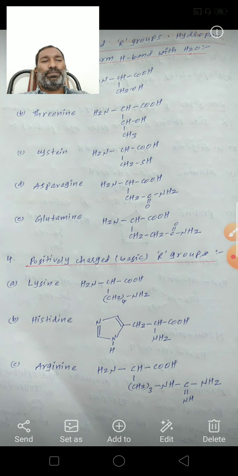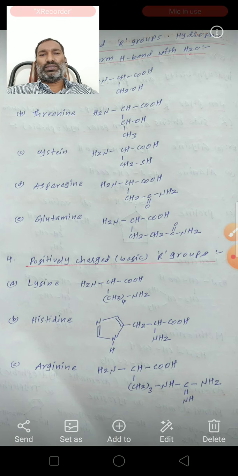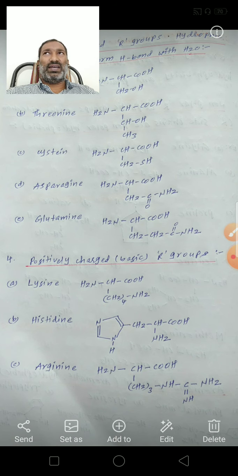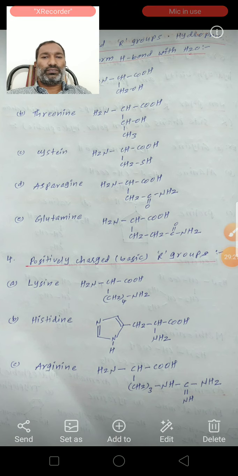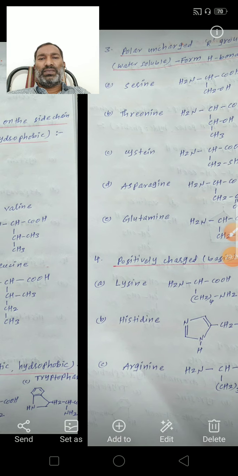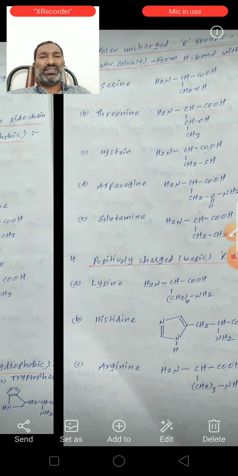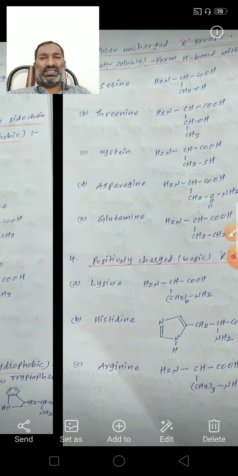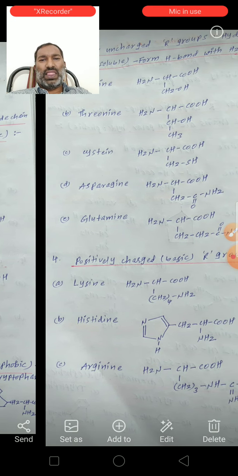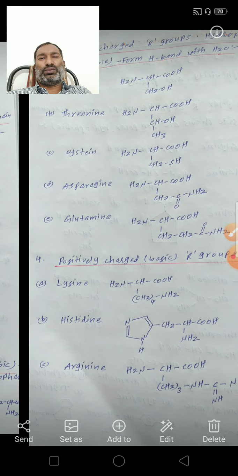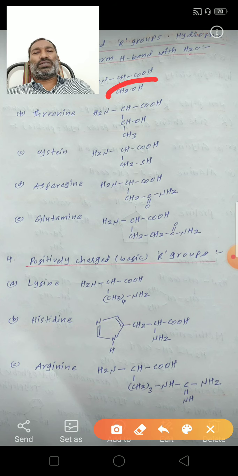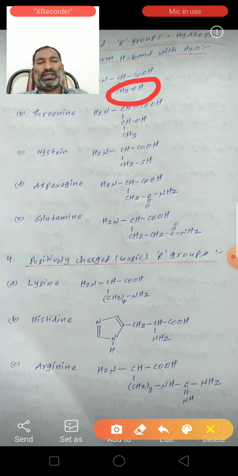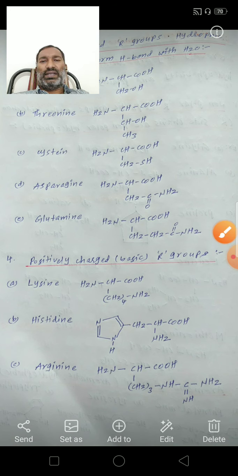They form a hydrogen bond with water molecules. So philic means attraction. They are easily attracted by water molecules. So they can form hydrogen bonds with water molecules. See here the examples of polar uncharged R group containing amino acids. The first example is serine. Serine structure is NH2, CH, COOH. So in the place of R, CH2OH group is there. This is serine.